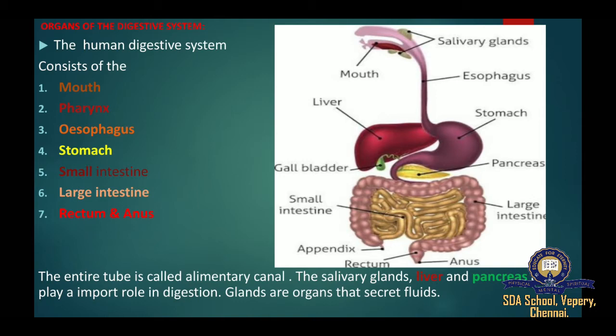The digestive system is divided into two types. The first one, alimentary canal, and second one, digestive gland. Alimentary canal includes your mouth, teeth, esophagus, stomach, small intestine, large intestine, rectum and anus. And second one, digestive gland. Digestive glands include liver, pancreas, etc.